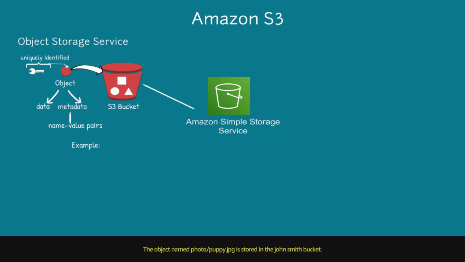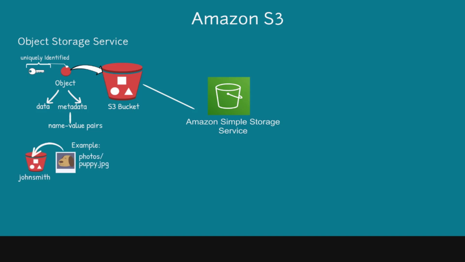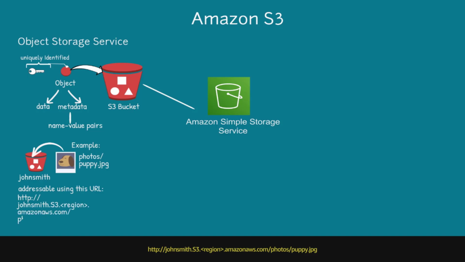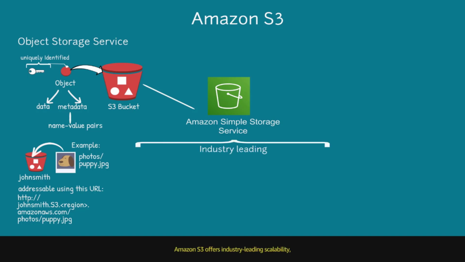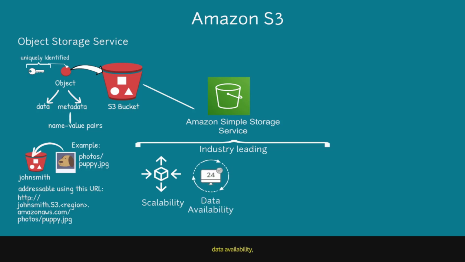The object named photos/puppy.jpg is stored in the johnsmith bucket, and it is addressable using this URL: http://johnsmith.s3.region.amazonaws.com/photos/puppy.jpg. Amazon S3 offers industry-leading scalability, data availability, security and performance.